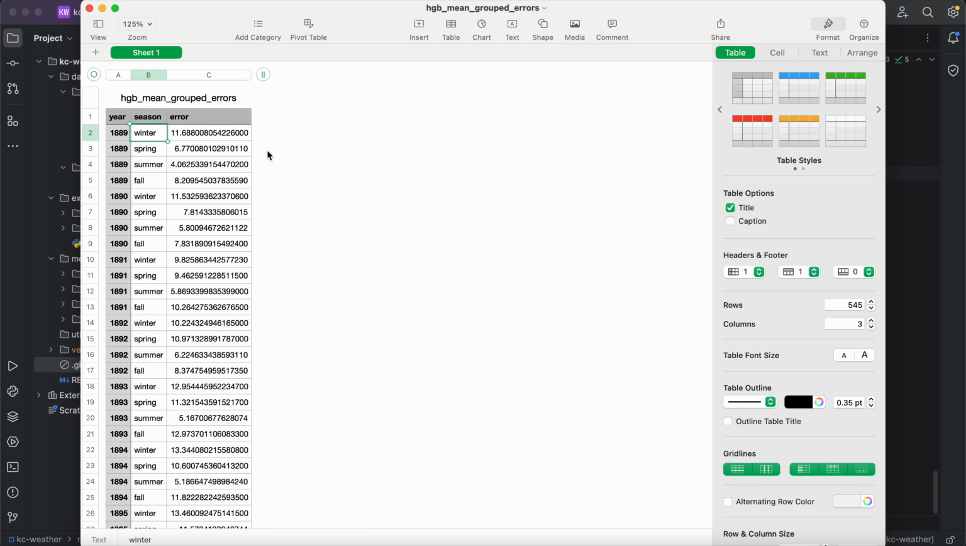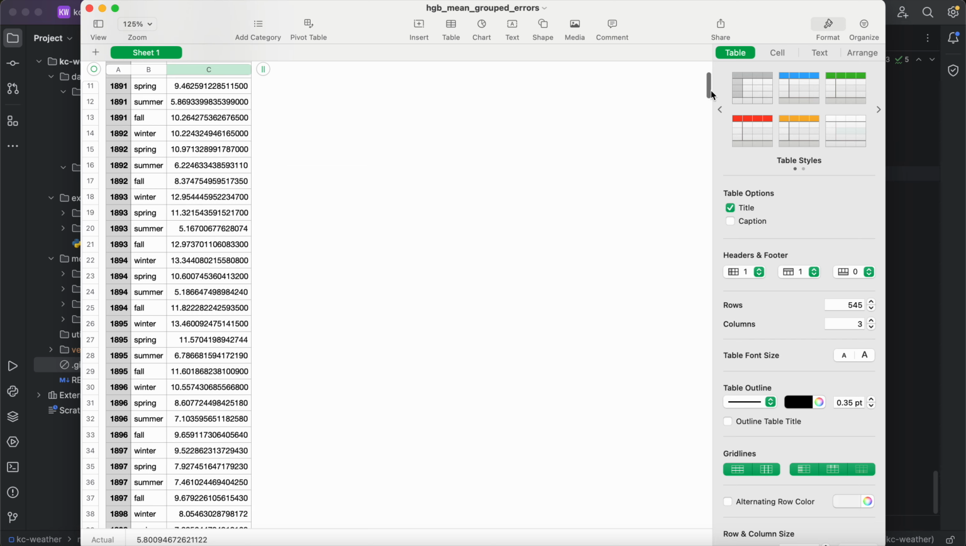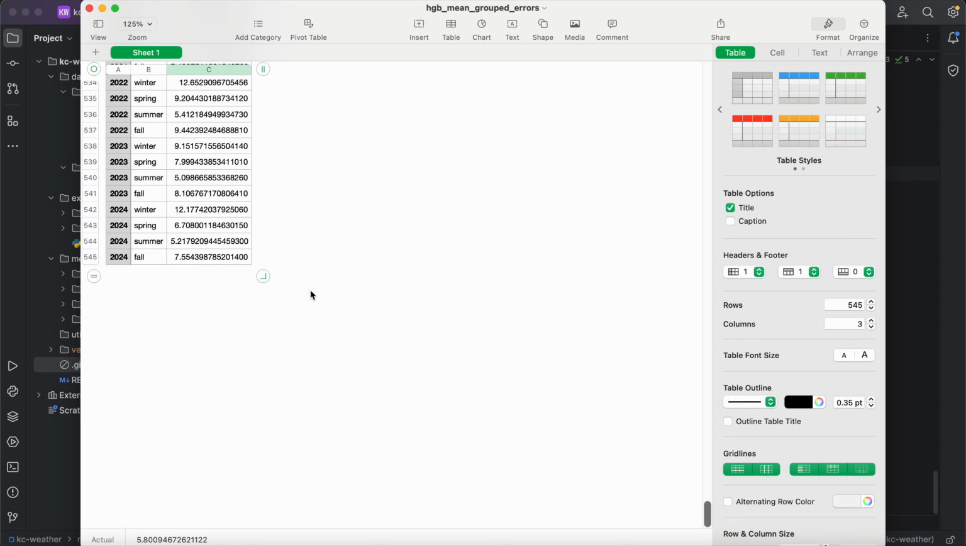So in 1889 in the winter, the average error was 12 degrees. In the spring, it was 7 degrees. In the summer, it was 4. In the fall, it was 8.2. So there are some interesting things, where things seem to be more predictable generally in the summer, less so in the winter. That kind of holds if you look at even the most recent years, and this would be a true holdout. The model was never trained on these last few years as well.